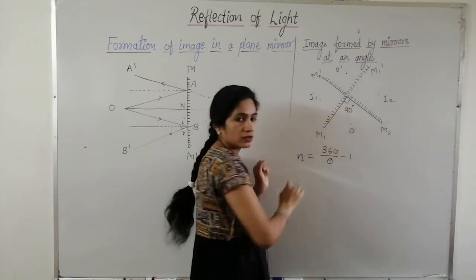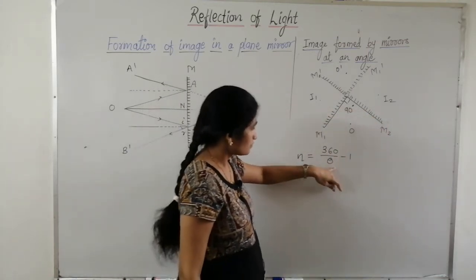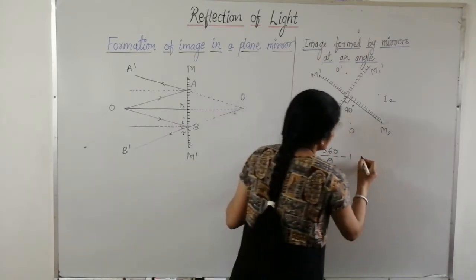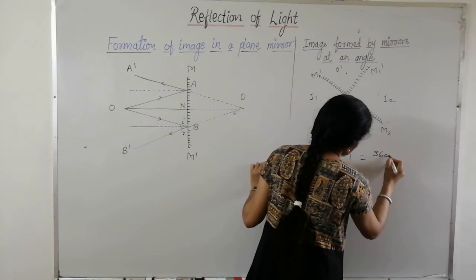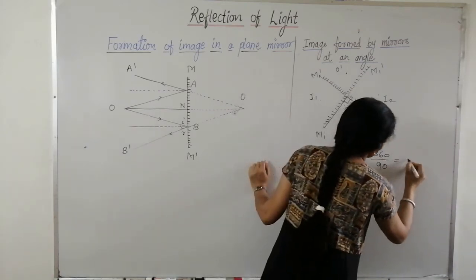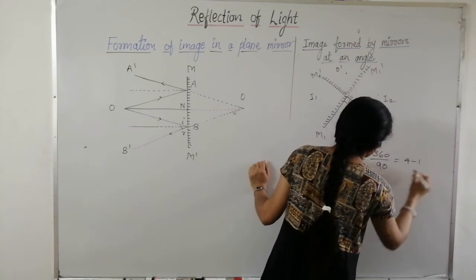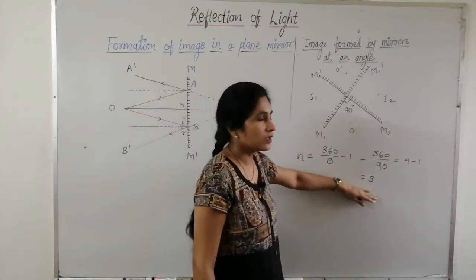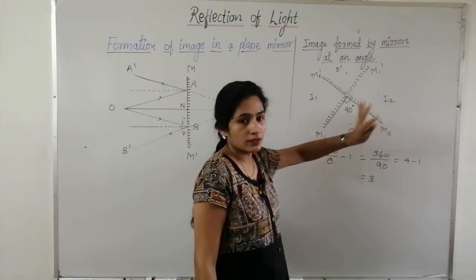This angle is theta. Now if we put 90 degrees here, because theta is 90 degrees, what do we get? 360 by 90 is 4, and minus 1, so it is 3. So mathematically we got 3, and practically also we get 3 images.